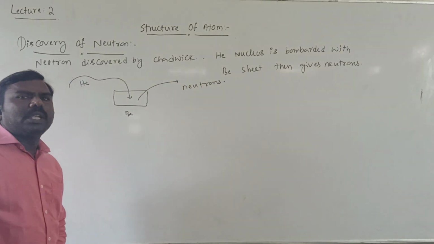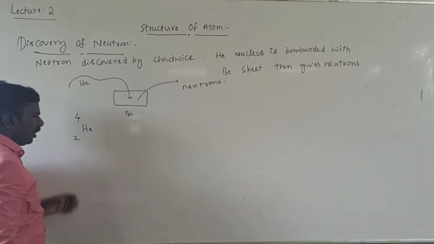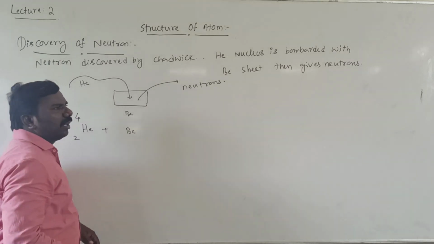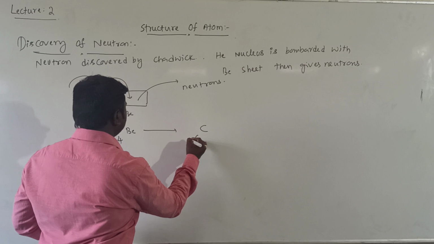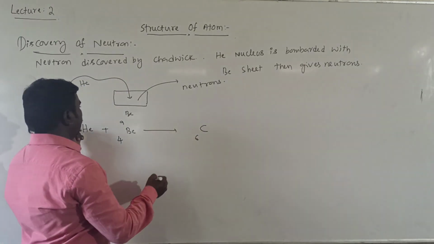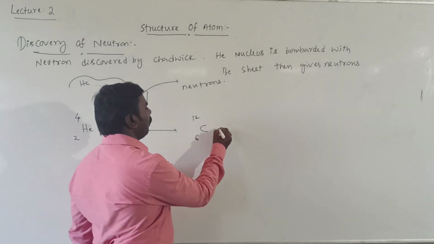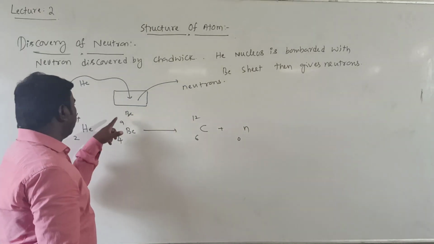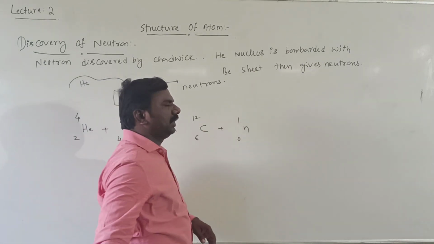Right? The equation is helium, atomic number 2, mass number 4. Beryllium, atomic number 4, and mass number 9. Then the rest, atomic number 6, and here 13, remove 1, that is 12. So the left equals 0, already 4 plus 2. So 9 plus 4 is 13, already 12 taken, only 1 left.